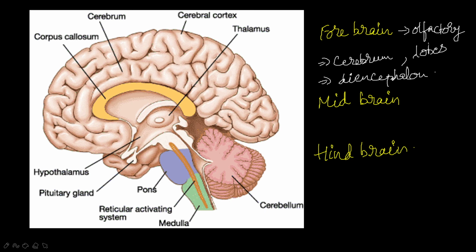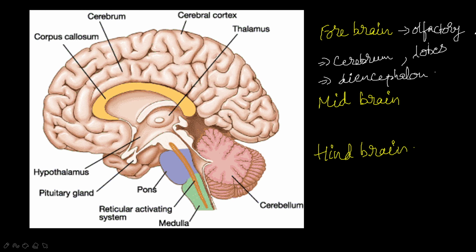They are separated by a central gap called the median longitudinal groove. A thick band of nerve fibers called the corpus callosum connects the two hemispheres. Understood? So this is about the cerebrum.